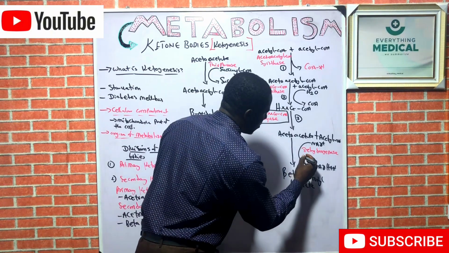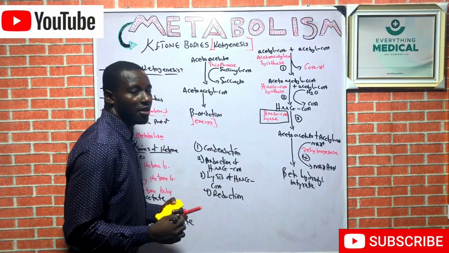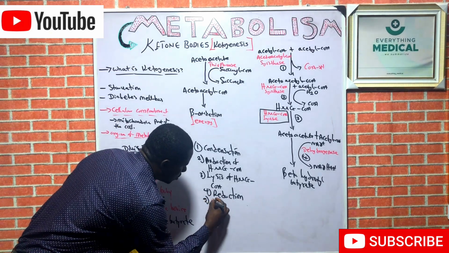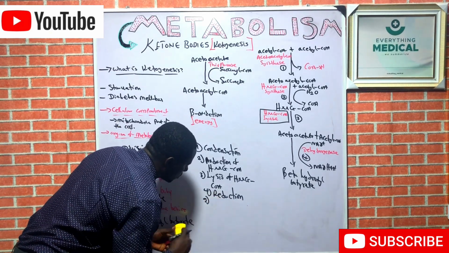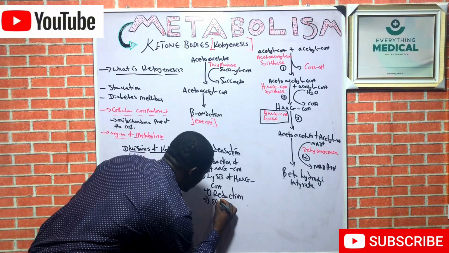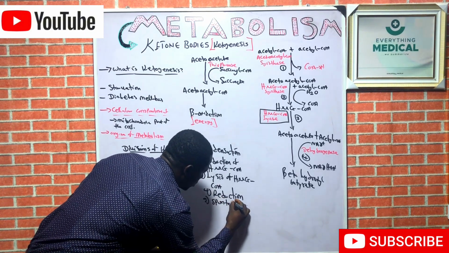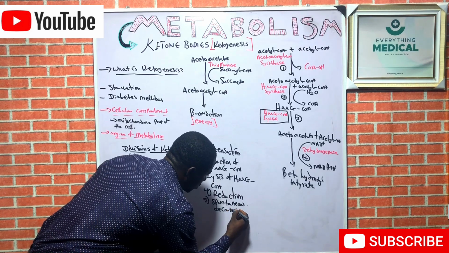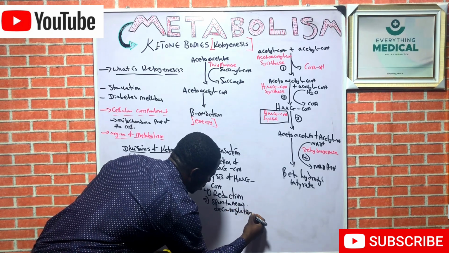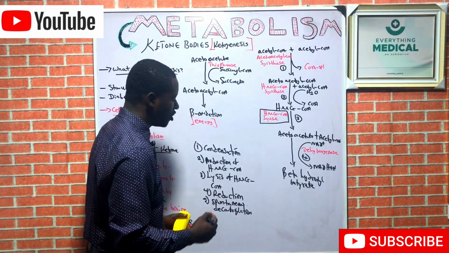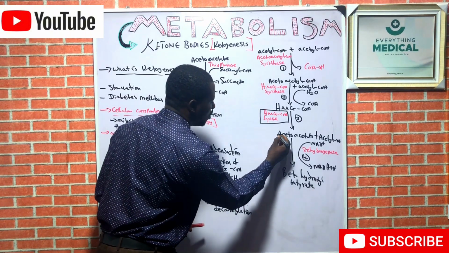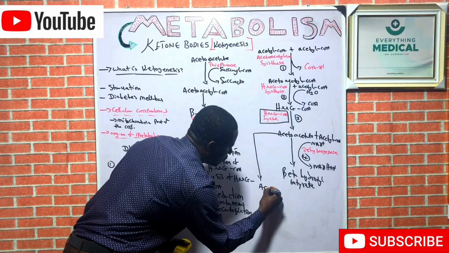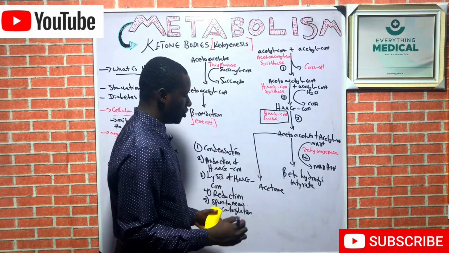This is step 4. Then step 5 is spontaneous decarboxylation. It goes this way to produce acetone.